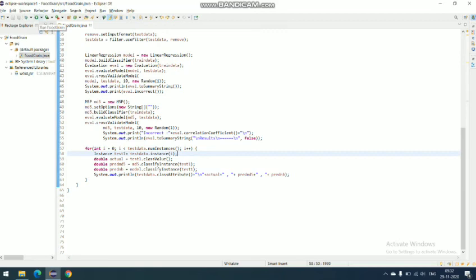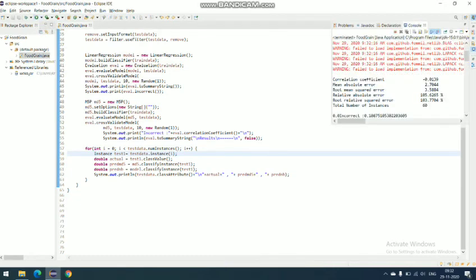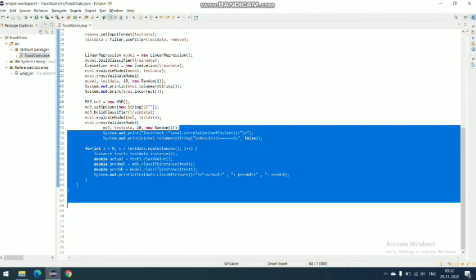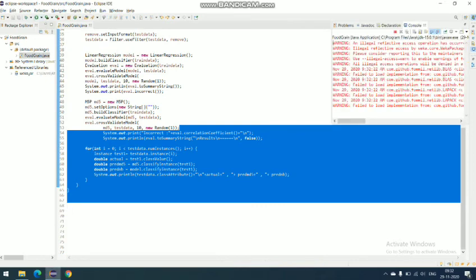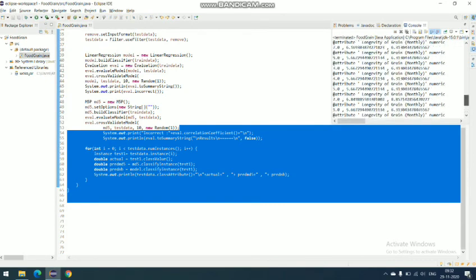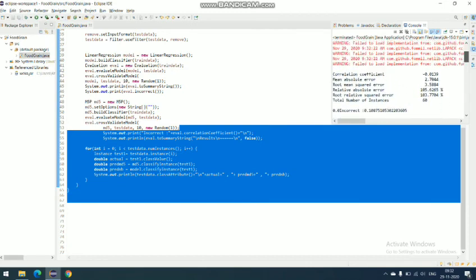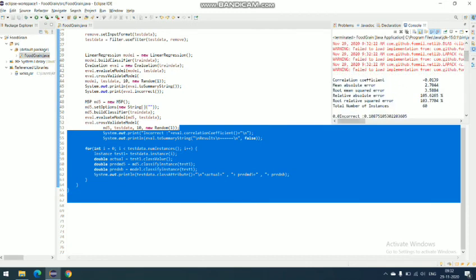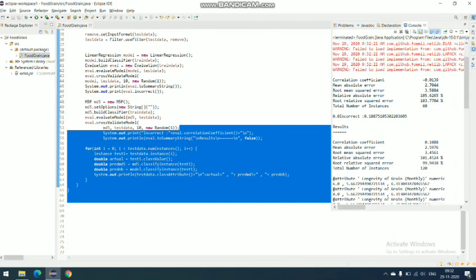Here we are going to run our project. Output is: correlation coefficient is negative and mean absolute error is 2.7, and total instances is 60.